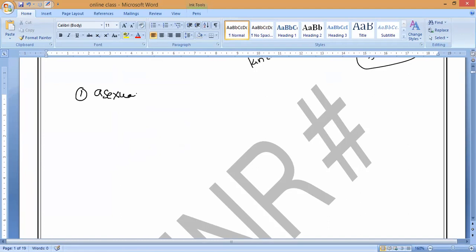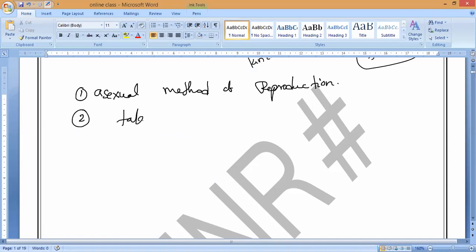So we say it is an asexual method of reproduction. Spore formation takes place in plants. Is it okay? That is what you have to remember.